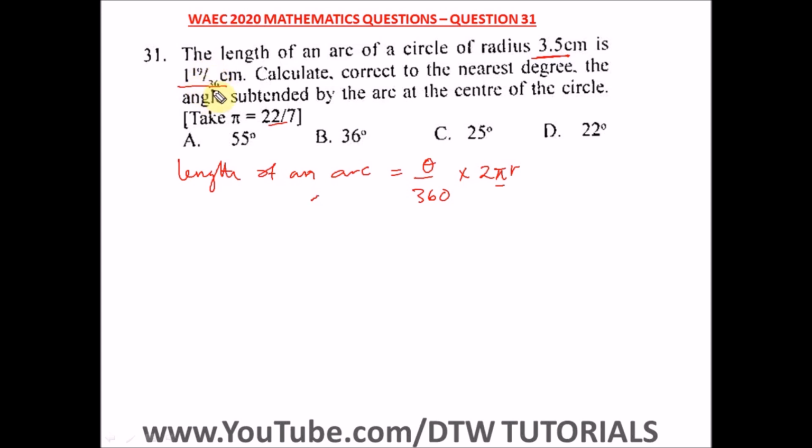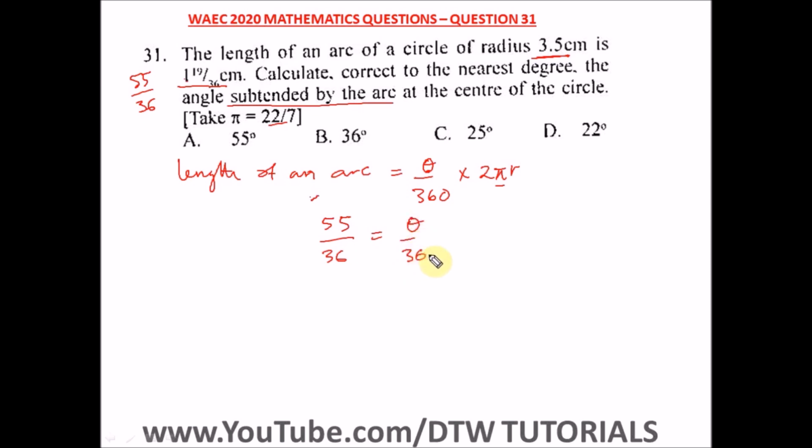We have to convert this to an improper fraction. 36 times 1 is 36, and 36 plus 19 will give us 55. So we have 55 over 36. So this is the length of an arc. Okay, so we have to look for theta. That's what we're asked to find, the angle subtended by the arc.